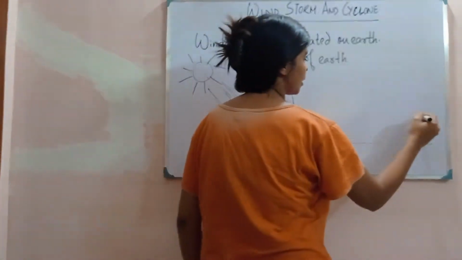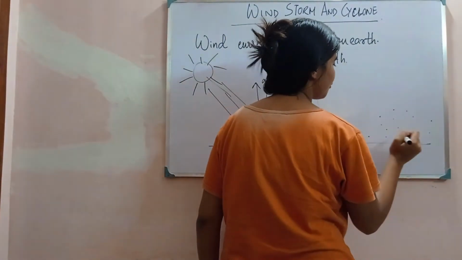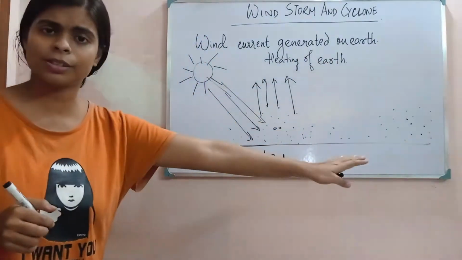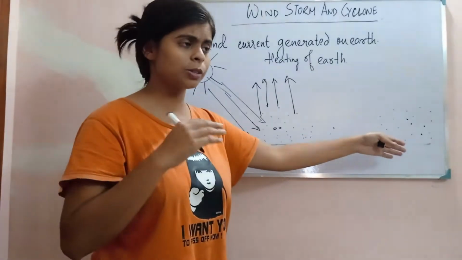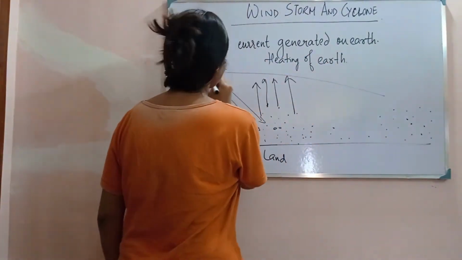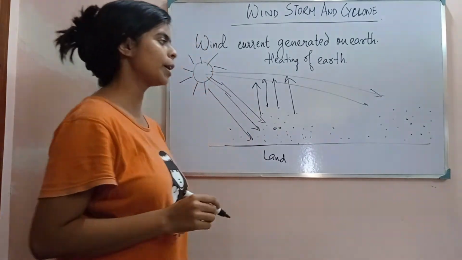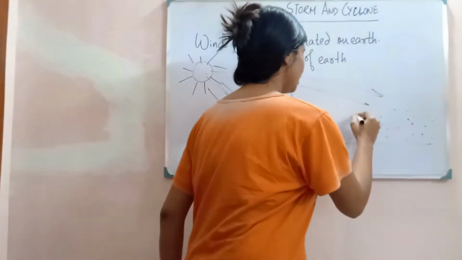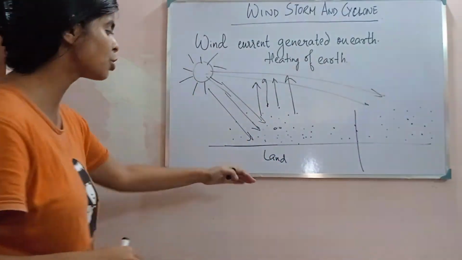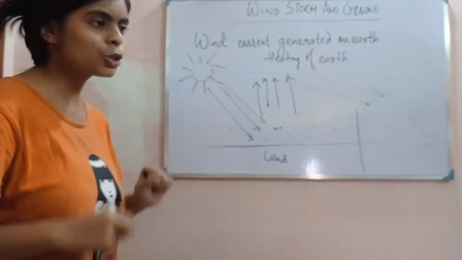Now suppose here there is no sunlight. Suppose this is a region where fewer sun rays are going. So what will happen? In this position, the land will not get as hot as it is here. So what will happen?